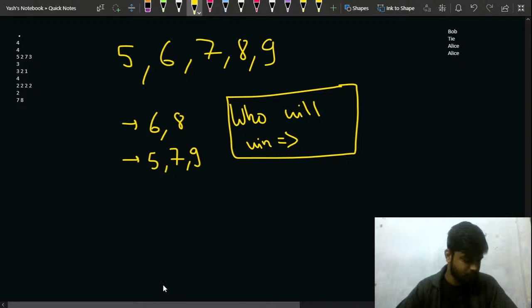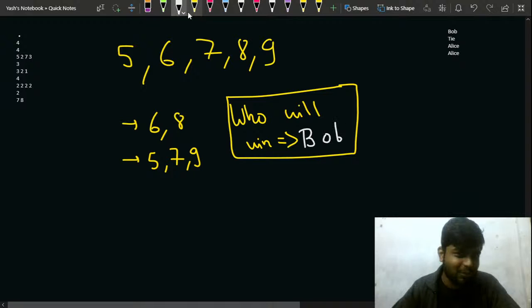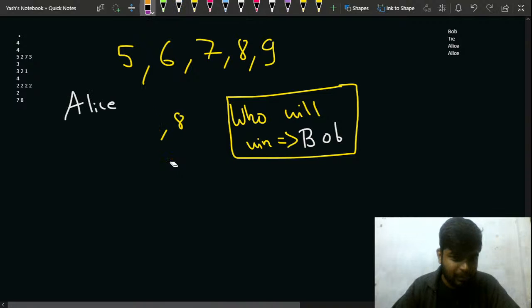Bob. Okay, one answer has come that Bob is going to win. Okay, let's see who will win. For this case, Alice will start first, right? Alice will come in, and now let me make some more space so that we can perform it in a better manner. This is 1 and 8, and this is 5, 7 and 9.